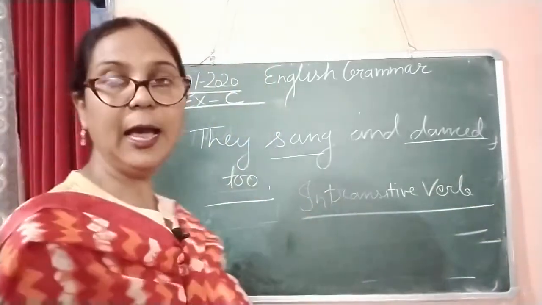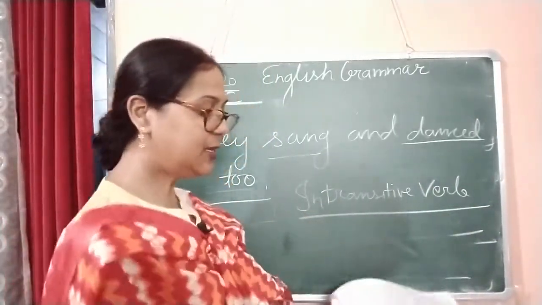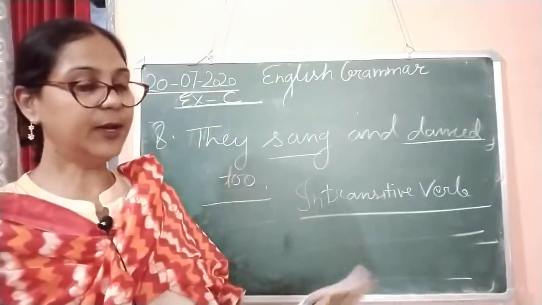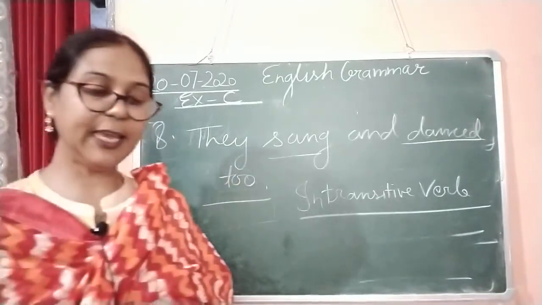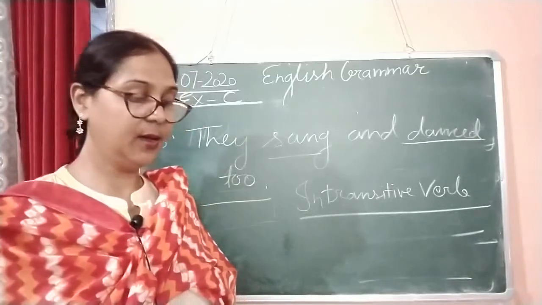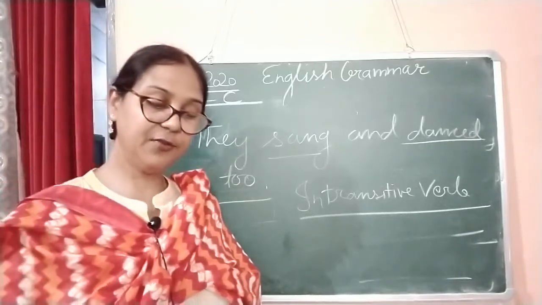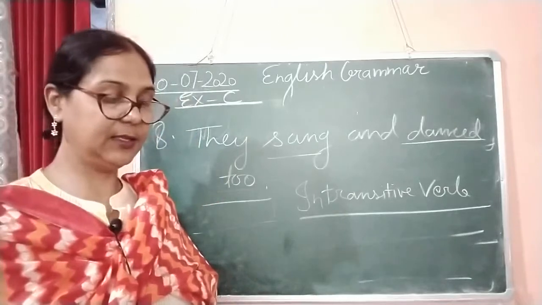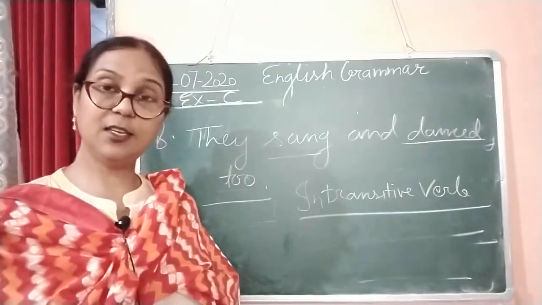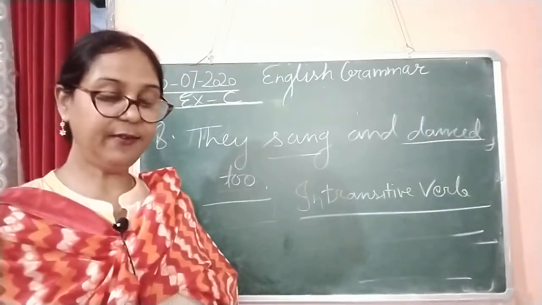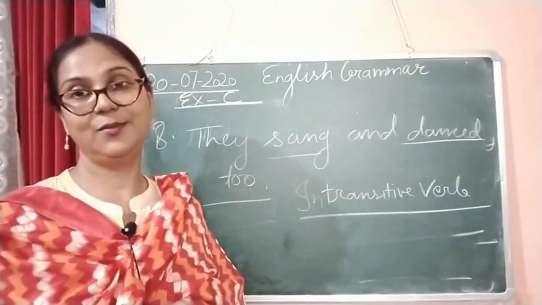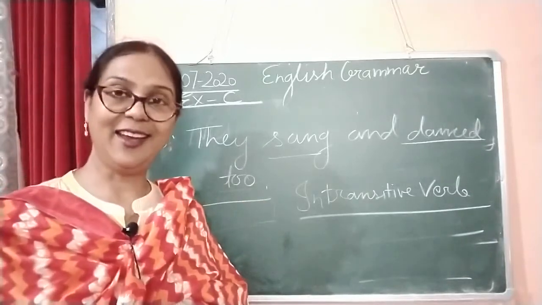So children, I am going to repeat this exercise. I hope you understood. First is intransitive verb, second is transitive verb, third is transitive verb, fourth is intransitive verb, fifth is transitive verb, sixth is transitive verb, seventh is intransitive verb, and eighth is intransitive verb. So this way you can complete your exercise.